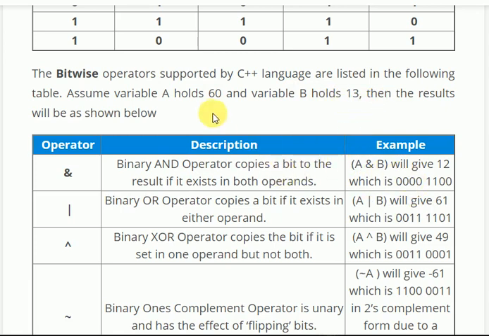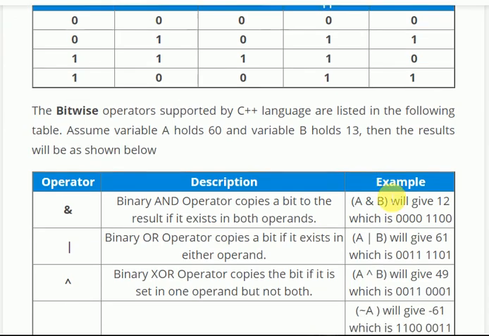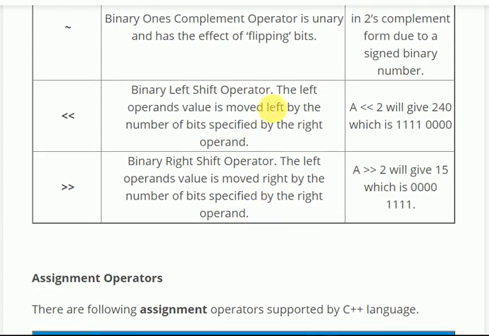So first we have to convert the value of A, 60, into its binary representation, and then the value of B, 13, into its binary. Then we perform the AND operation. Performing the AND operation gives us 12. So this is the binary operation, and this is the result. On performing the binary OR operation, it copies a bit if it exists in either operand. So using this table, we need to calculate the result. I won't get into such digital part.